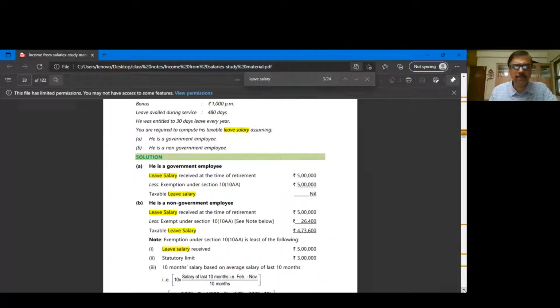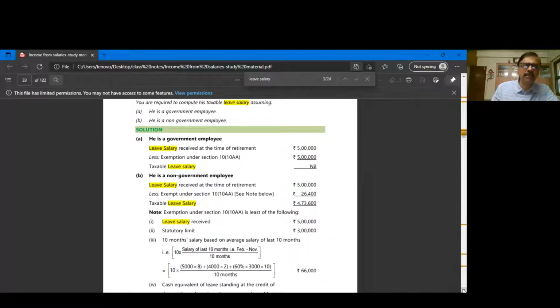I told you it is 4 slabs. What is leave salary? First limit is what? Statute limit fixed by government, 3 lakhs. Second is actual leave salary received, 5 lakhs. What is the third one? 10 months average salary. So he is retiring on 1st December, so 10 months before that would start with February to November. Kindly observe this problem closely.